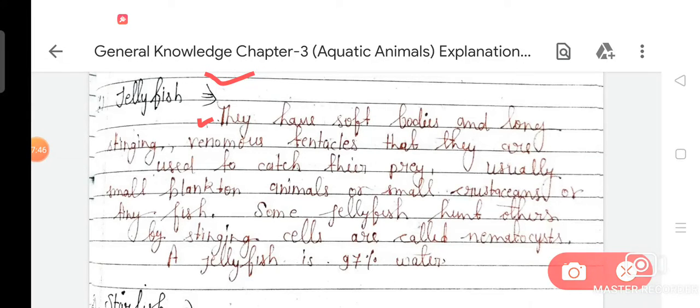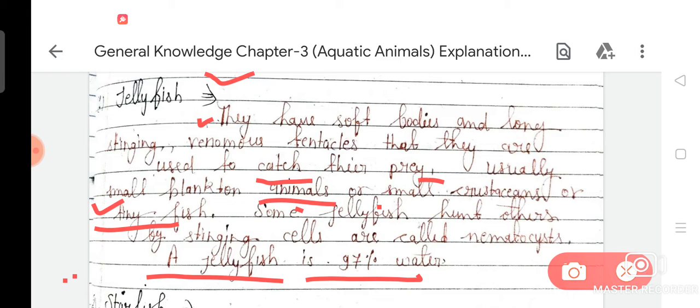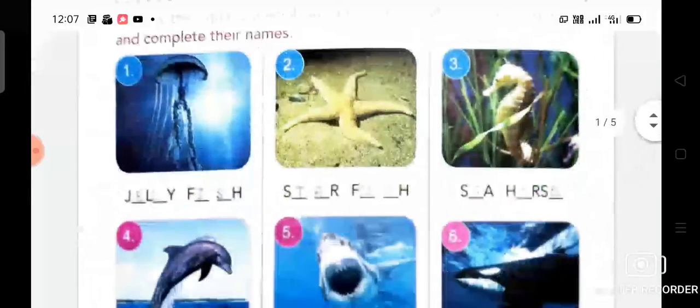They have soft bodies and long stinging venomous tentacles that they use to catch their prey, usually small plankton animals, small crustaceans or tiny fish. Some jellyfish hunt others by stinging cells called nematocysts. A jellyfish is 97% water.